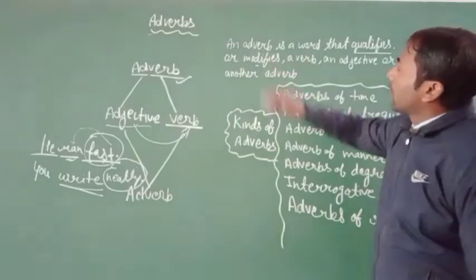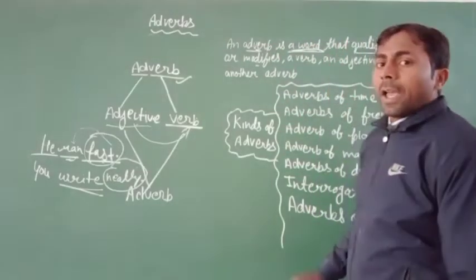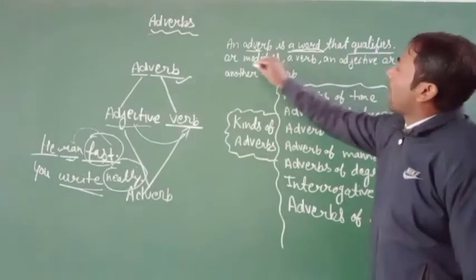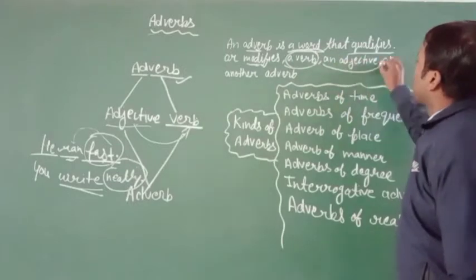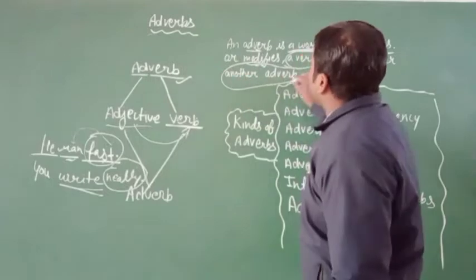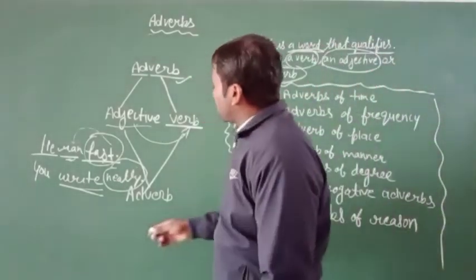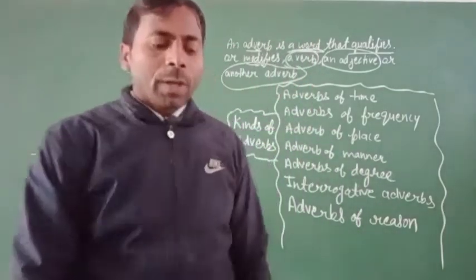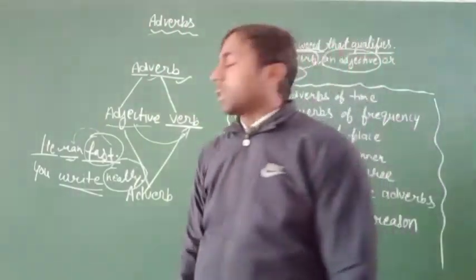So simply you can see here an adverb is a word that qualifies or modifies a verb. It means adverb is only a word that qualifies or modifies a verb or an adjective or another adverb, and this type of word is called adverb. Clear? So I hope you all understand about the adverb. Clear? Now next we have to know.